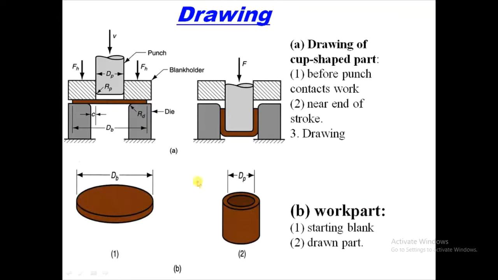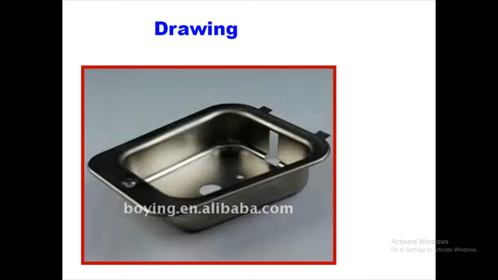Let us see further. Here you can see the drawing of a cup shaped part, the work before the punch, and here you can see the end of stroke. This is where the required part is produced. This is the starting blank, blank diameter, and this is the drawn part, dp, which is nothing but the punch diameter. Let us see the example. This is the example of a drawing.